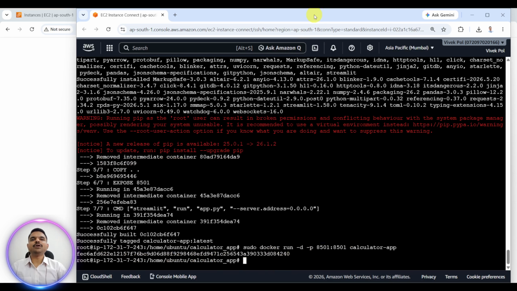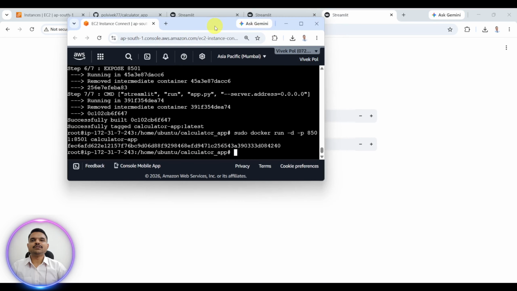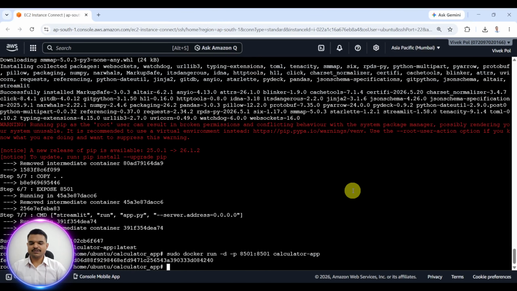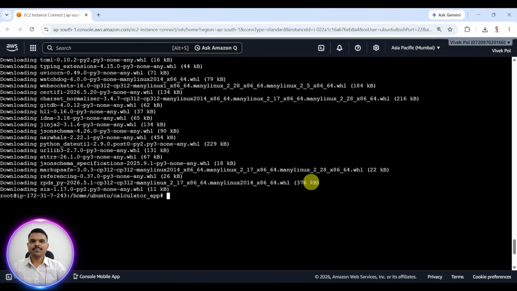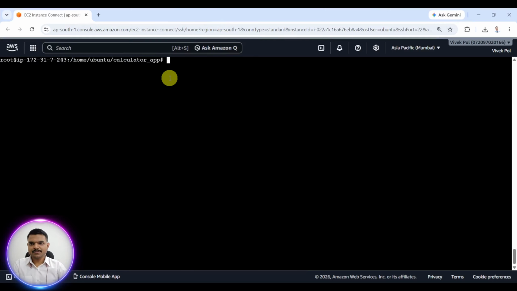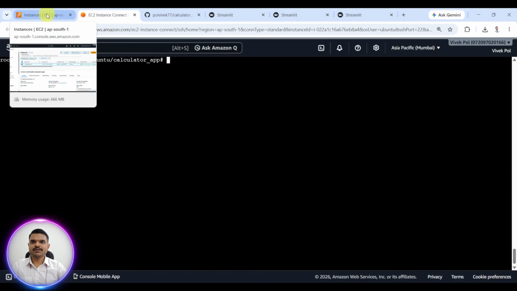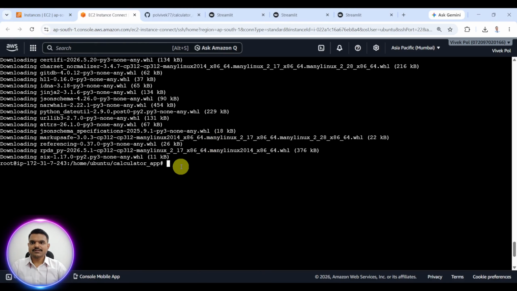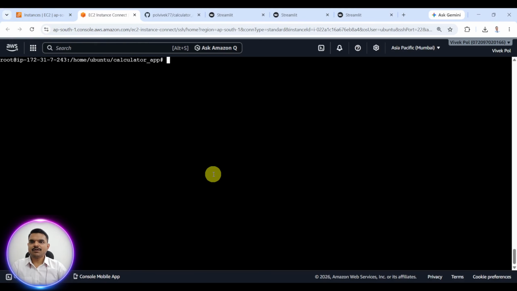Now I will just zoom in, Control L. You can scroll in here. I will just place it over here. Then I have to access this. Okay, how can I access this?